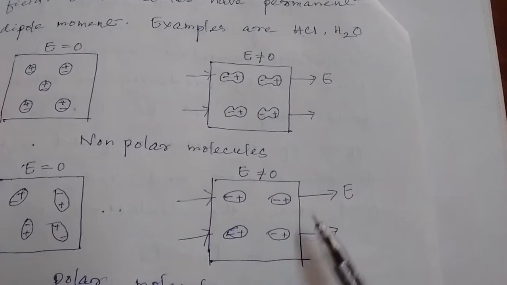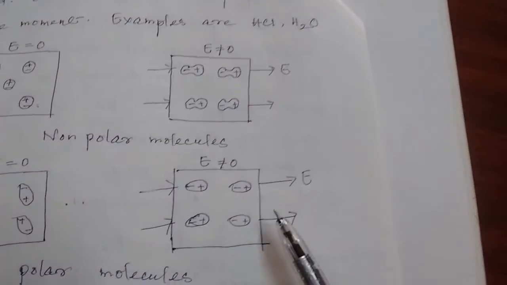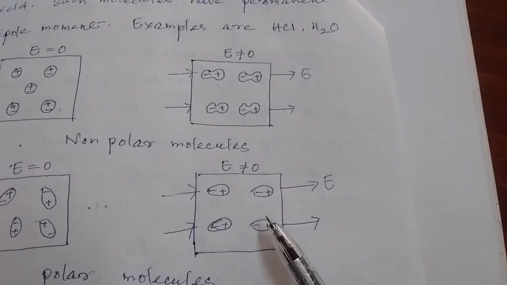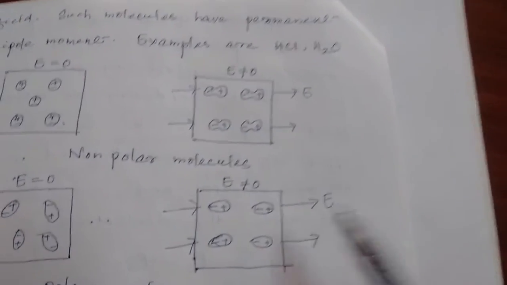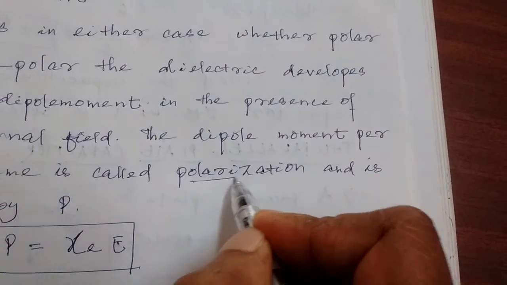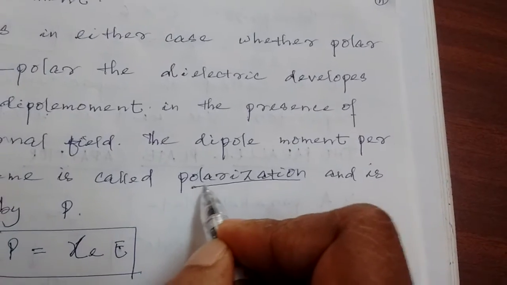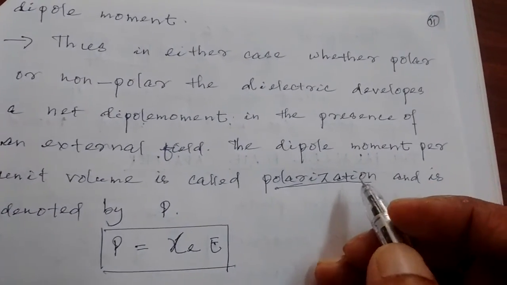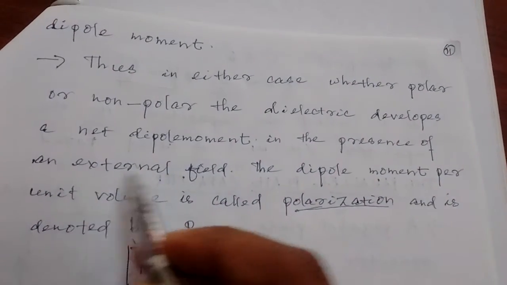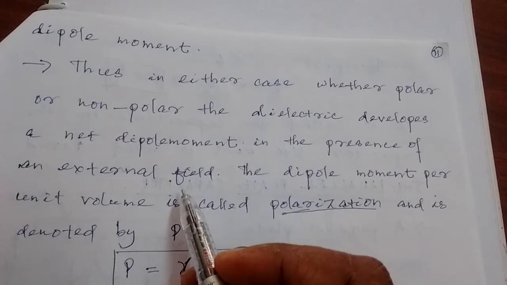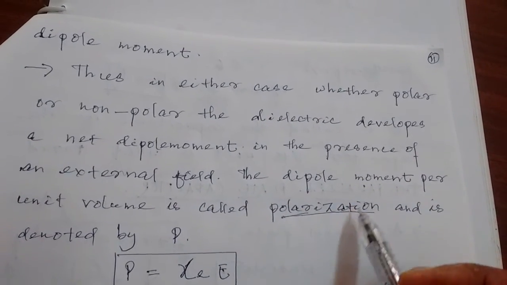But there is a measure to count the number of dipole moments per unit volume of the substance. This quantity is called polarization. The number of dipole moments produced in the presence of an external electric field in the substance is called polarization.